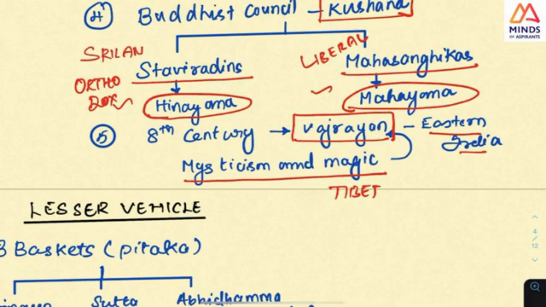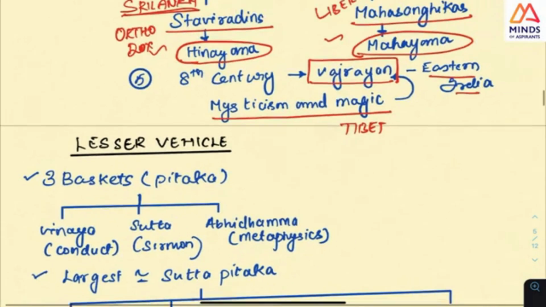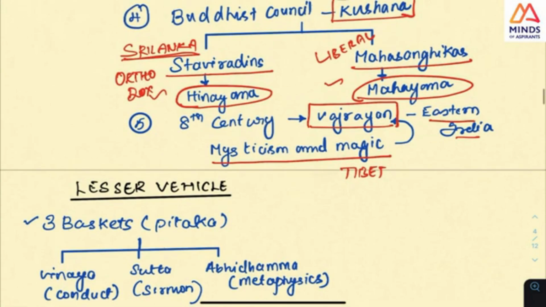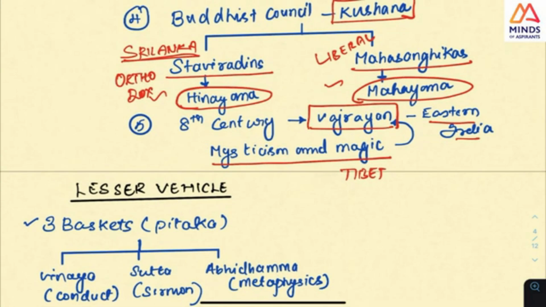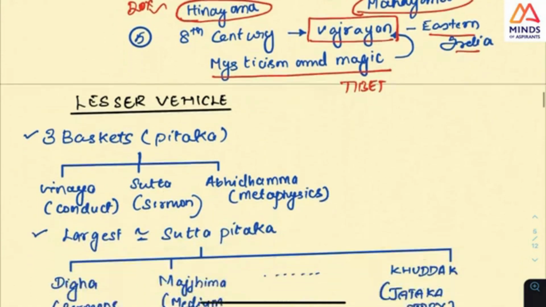This is Sri Lanka, which is in the south. Okay, Sri Lanka south, and this is in the northern states, and this Vajrayana is in Tibet. So this whole division of Staviridins, Mahasangikas and Vajrayana, and the dispersal of the religion across the Asian continent, you can look at it, which might also come. And this lesser vehicle, that is the point.